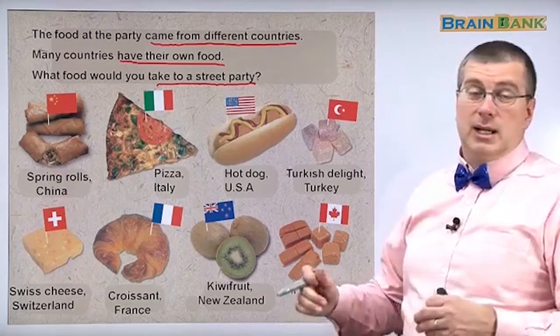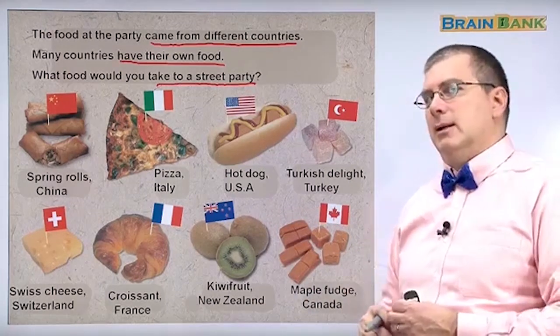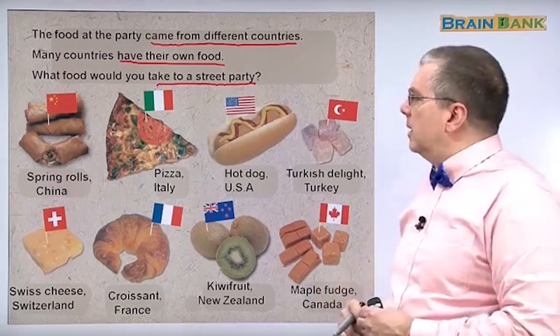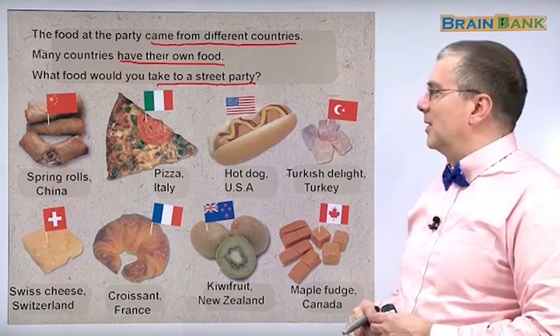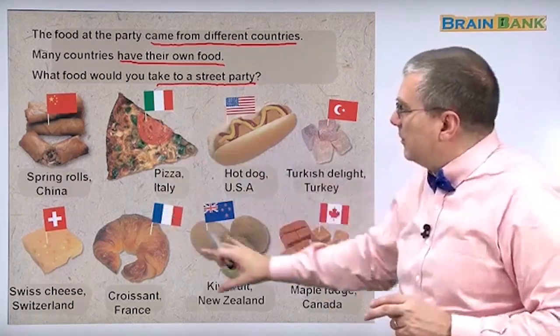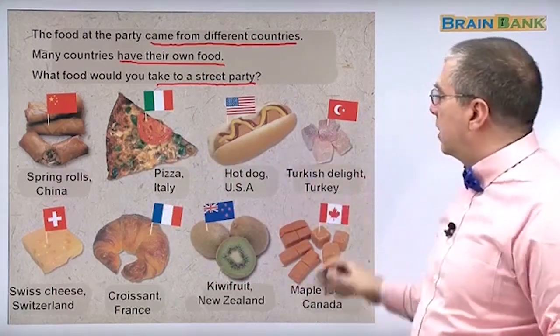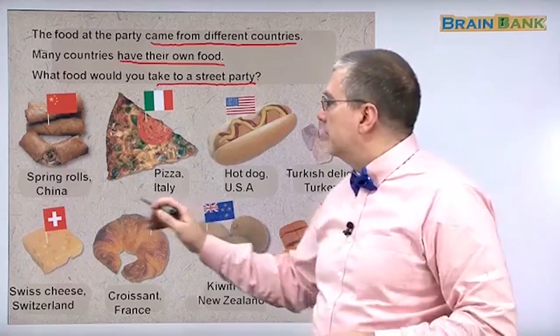Maybe you could bring galbi. Oh, that would be great at a party, right? Galbi. 왕갈비. 맛있어요. Or something like that. Or lots of different types of food. But these are different types of food that come from different countries. Let's just go over them. Some of them we saw before, but some of them are new.